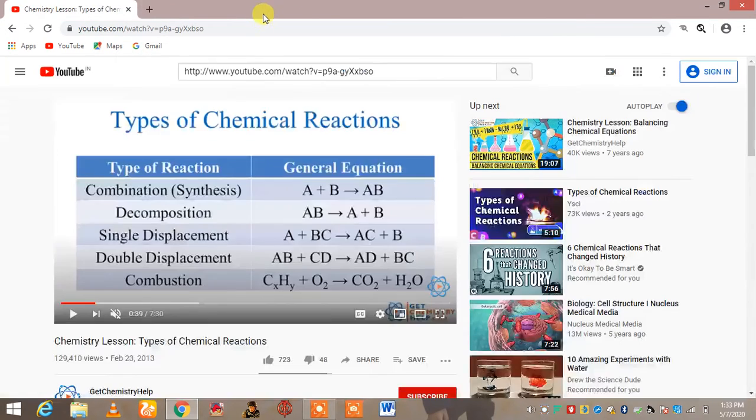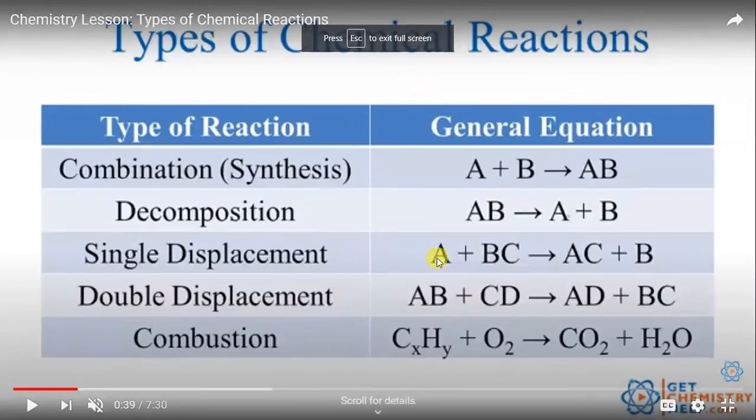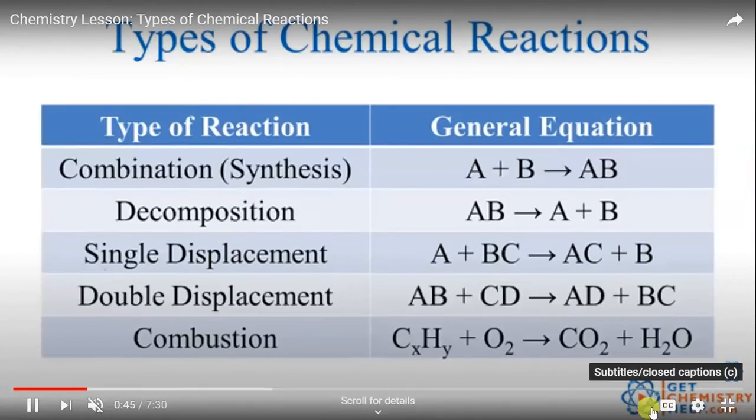Now the third type of reaction is called single displacement reaction. It is a reaction where the particular substance is displaced by someone else, or you can say it is a substitution reaction also.